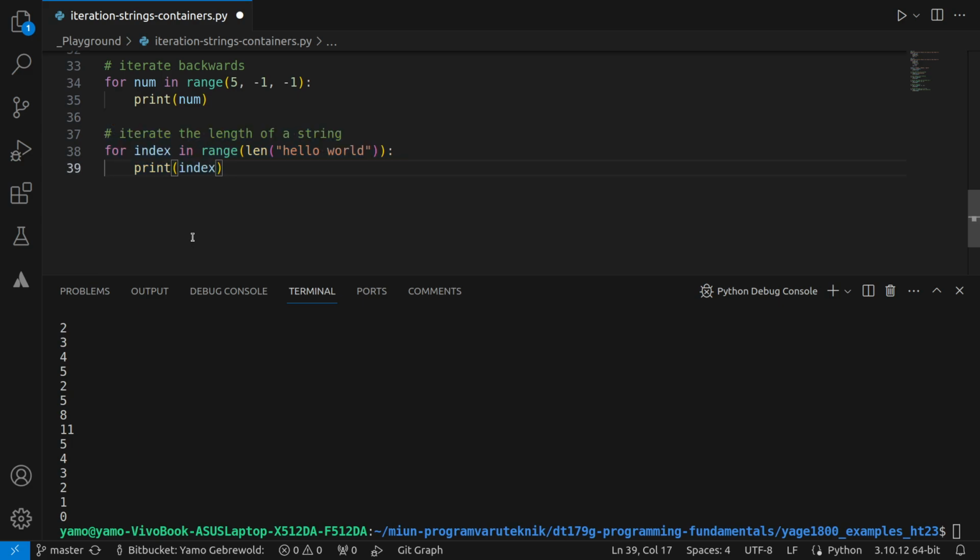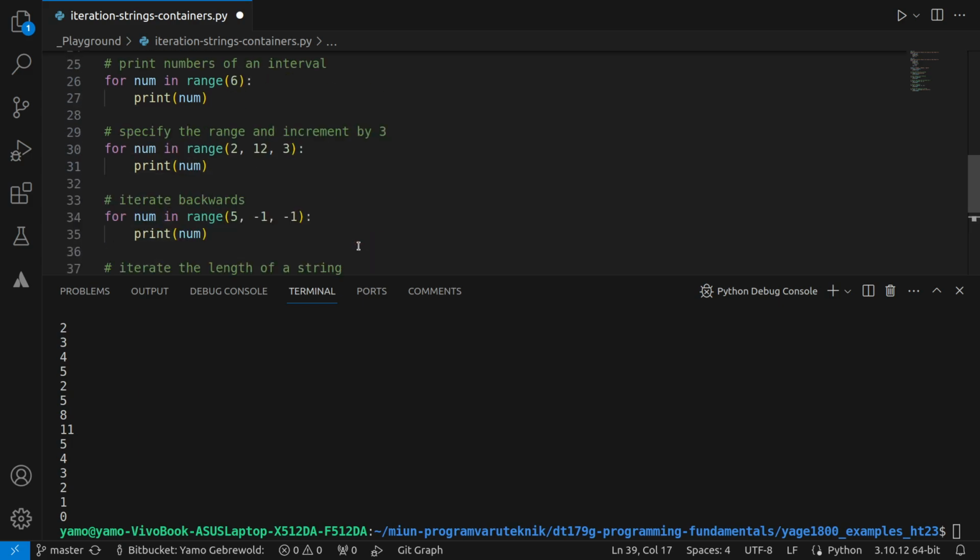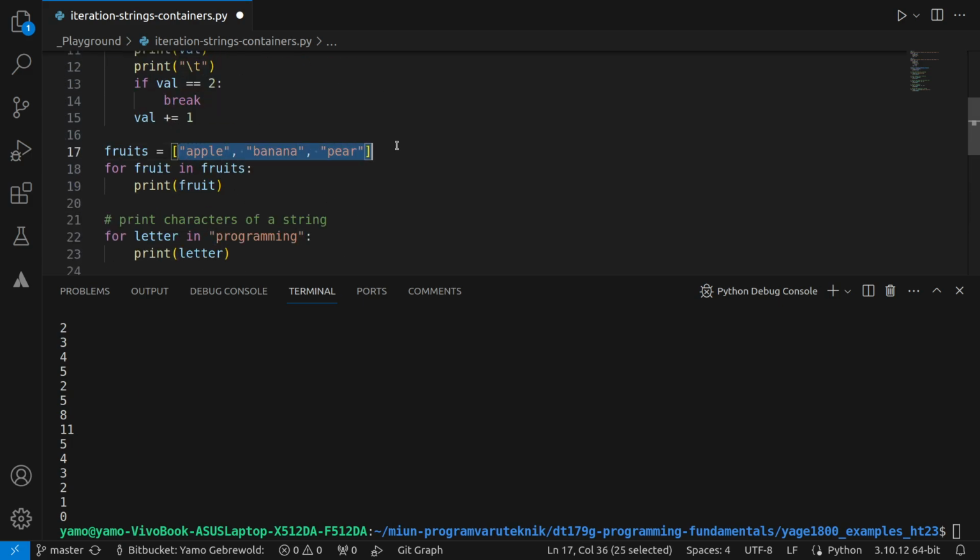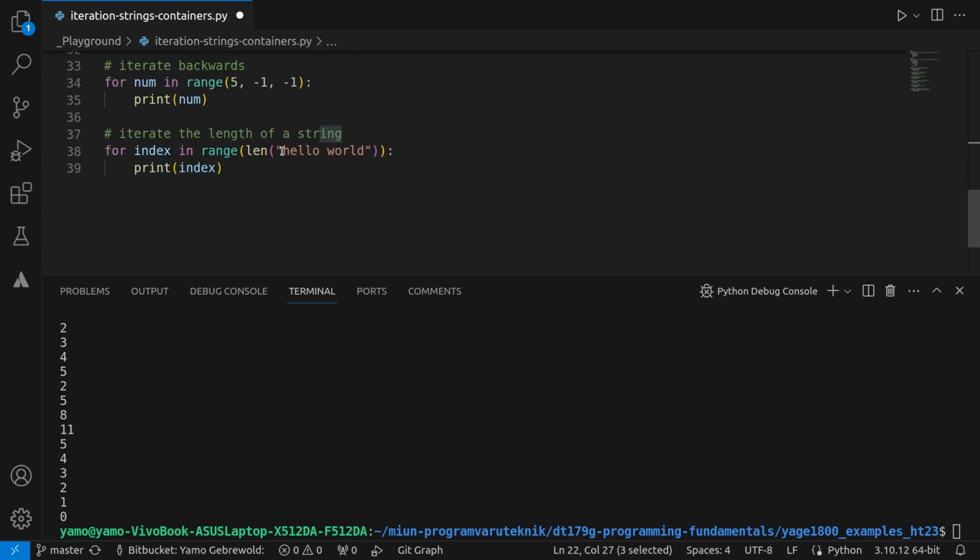And this is different. So what this does is you can always iterate by the length of something. A string has a length, and so does a list. So the length of this would be 3, right? Because you have 3 elements. The length of this string would be, yeah, what? 4, 8, 11, right? So you can do the same here. Let's say this is 5 and this is, yeah, 11. So the length should be 11.